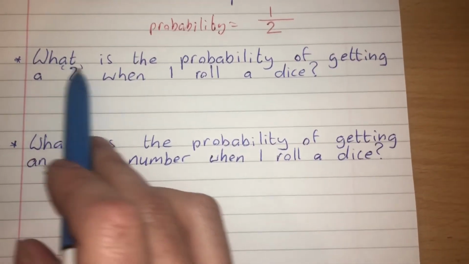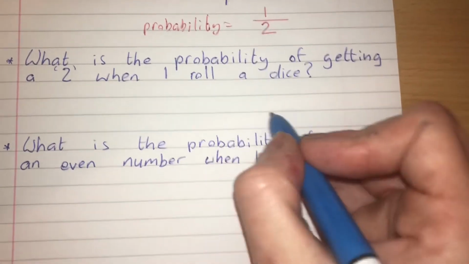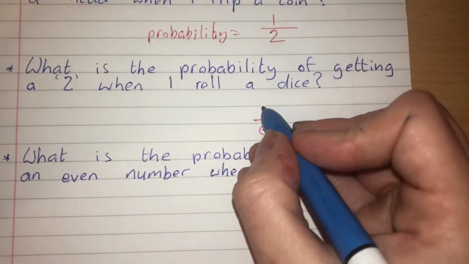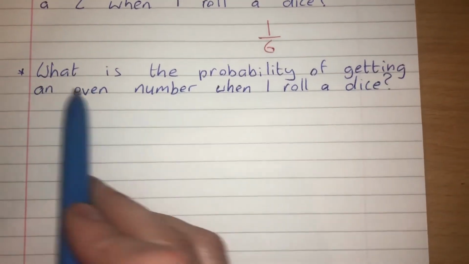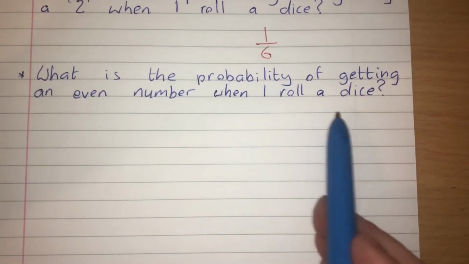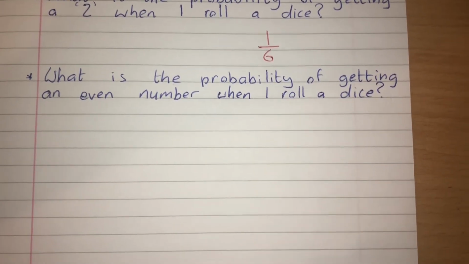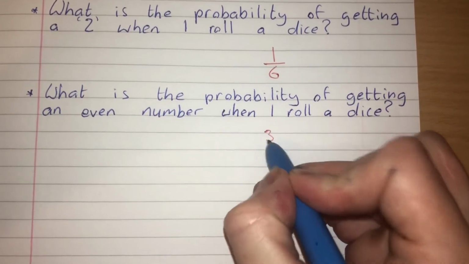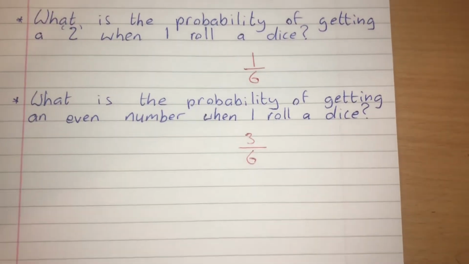The second question here, what is the probability of getting a 2 when I roll a dice? A dice in total has 6 sides, and there is one 2 on a dice, so it is a 1 in 6 chance. Equally, for this third example, again with a dice, what is the probability of getting an even number when I roll a dice? How many even numbers are on a dice? A dice goes from 1 to 6, so we have 2, 4 and 6. Therefore we have 3 successful possible outcomes over a total of 6, so 3 over 6.